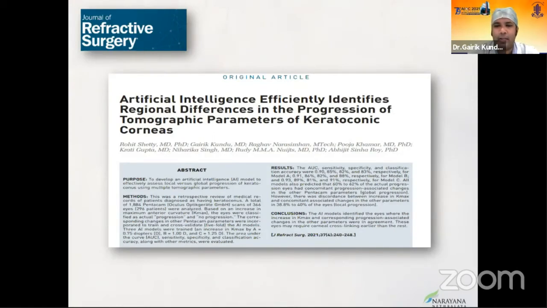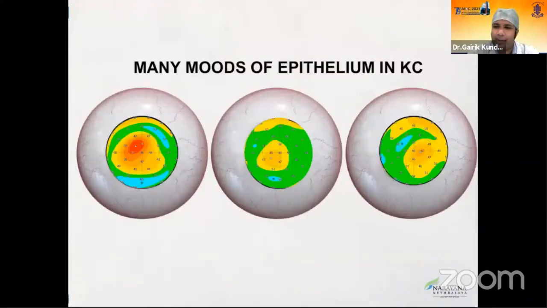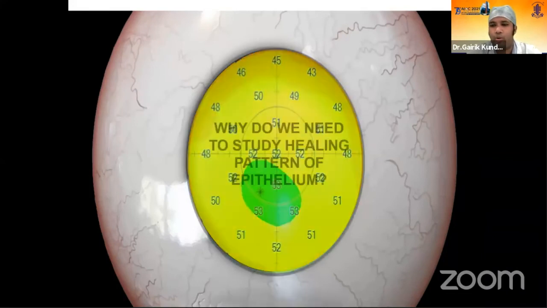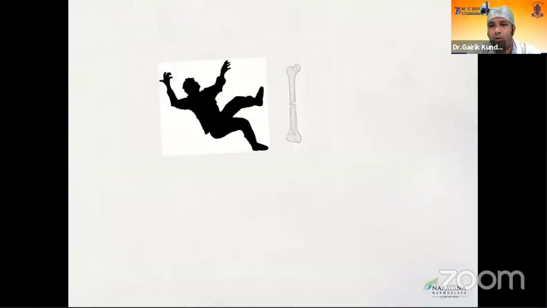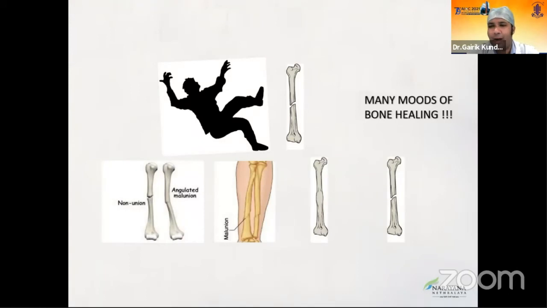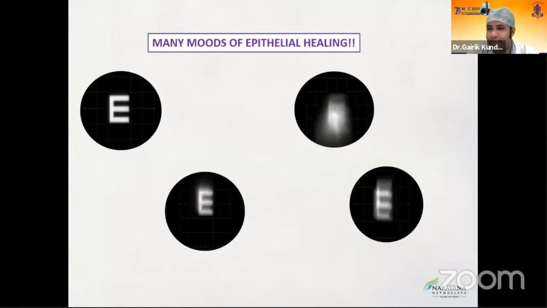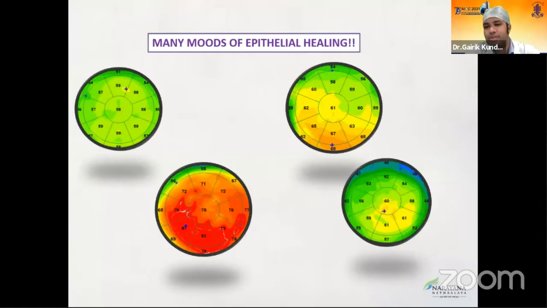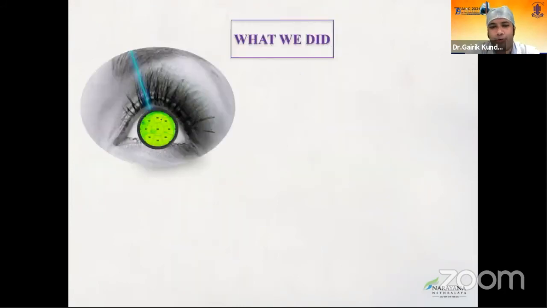The first aspect, which is the imaging and the demographics, is something which is still under review. Now, epithelium can be a confounder. I think Rishi sir has spoken very well about epithelium and the role of epithelium, that it can actually mask many changes. Even post-refractive surgery, an epithelium healing pattern can give us clues as to how the outcome would be. And this is a slide which is basically trying to show us that there are many modes of epithelial healing. Even routine procedures, routine preoperative topographies can heal in a different way. And that's what is important for us to understand.